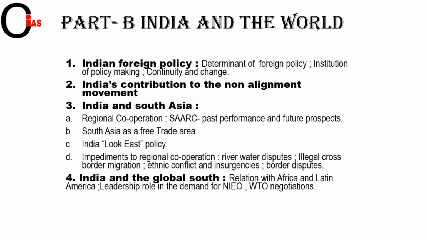So let us have a look towards paper 2, part B, that is India and the world. Here, Indian foreign policy is important, and Indian contribution to the non-aligned movement is also very important. India and South Asia. Here you have to look towards India's Look East policy, very important. Questions come from here. And impediments to regional cooperation, like river water disputes, illegal cross-border migrations. This you can use in internal security also. So water disputes, it's very important.